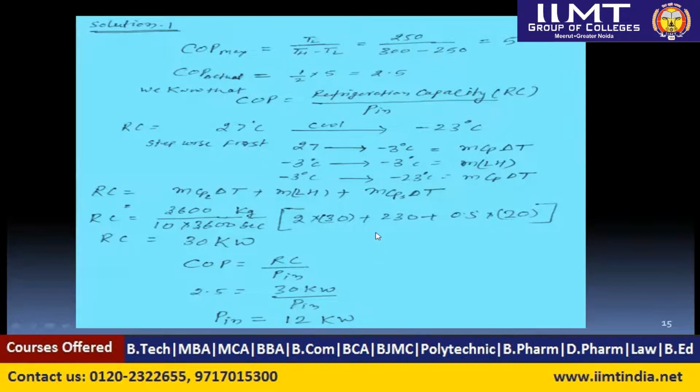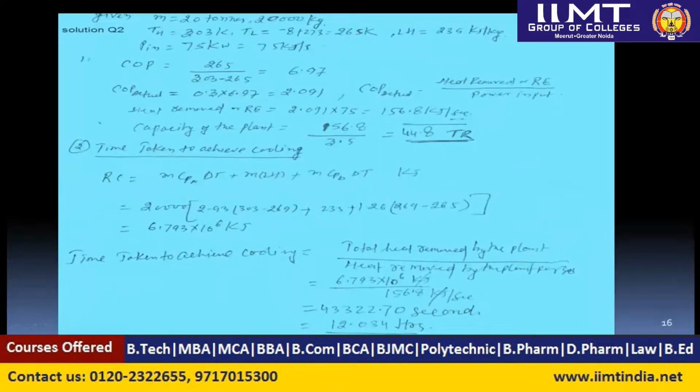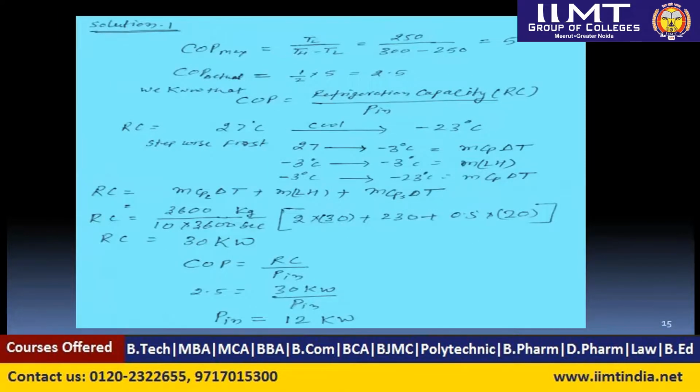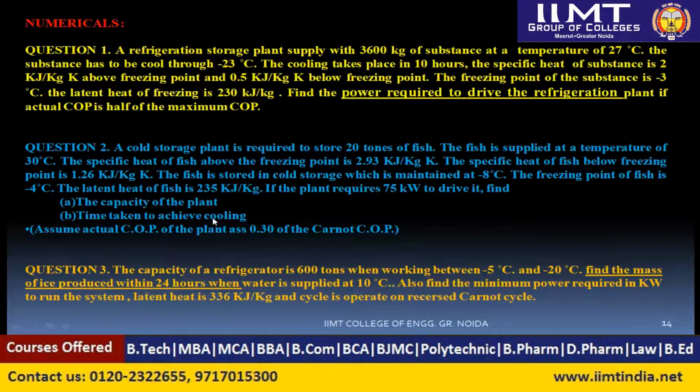Okay, let's see the next question. In that question, they have given some data. A cold storage plant is required to store 20 ton of fish. The fish is supplied at a temperature of 30 degrees centigrade. The specific heat of fish above the freezing point is 2.93, and the specific heat of the fish below the freezing point is 1.26. The fish is stored in cold storage, which is maintained at minus 8 degrees centigrade. The freezing point of the fish is minus 4.